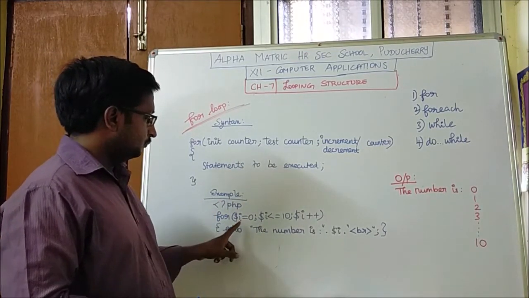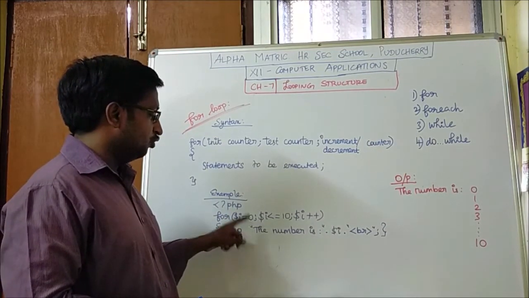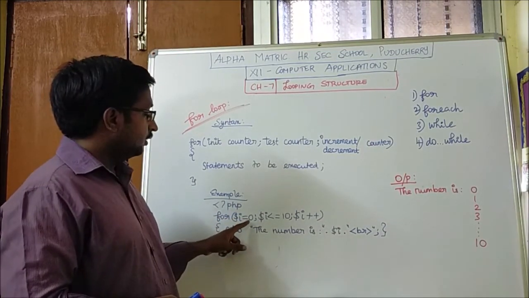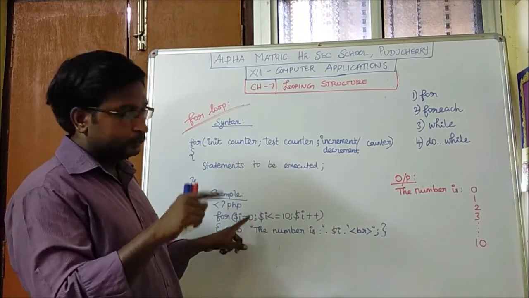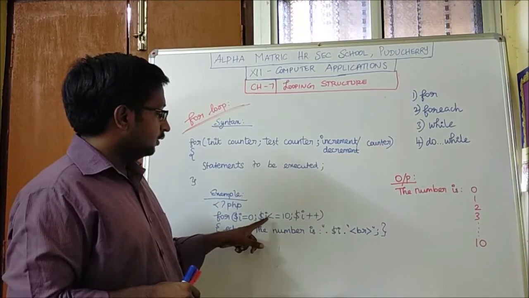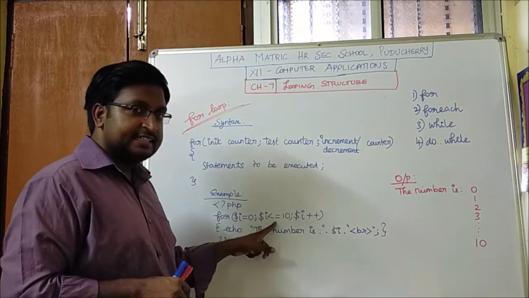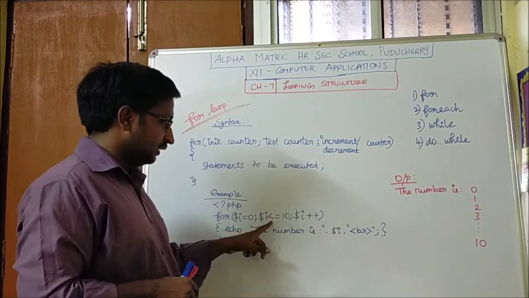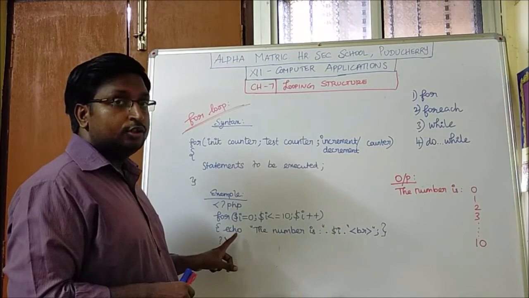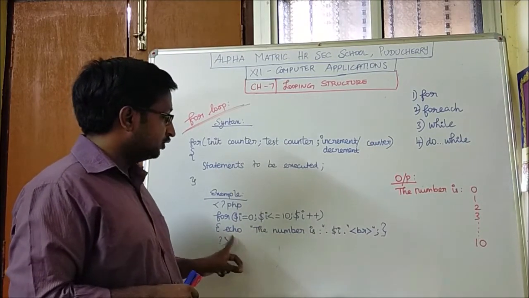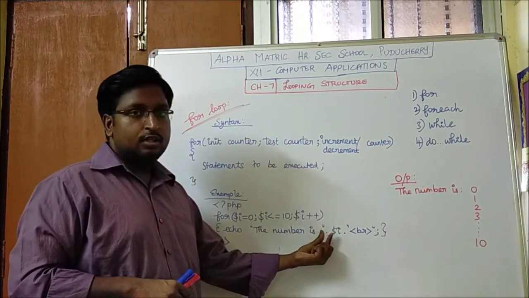PHP: for, I declare the variable $i is equal to 0. It means that the first value of the loop, the output is 0, and it will check the condition. The value is 0, for the first time it will check the condition. The condition is true. Here in your book, they have given the echo statement wrongly; the punctuations are printed wrongly.